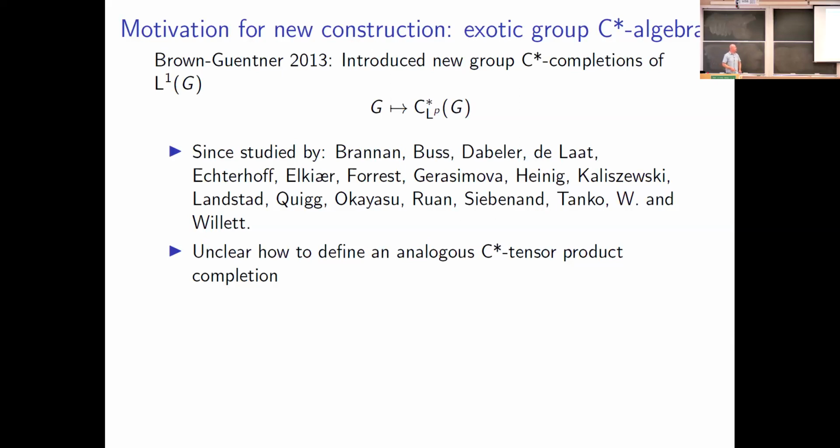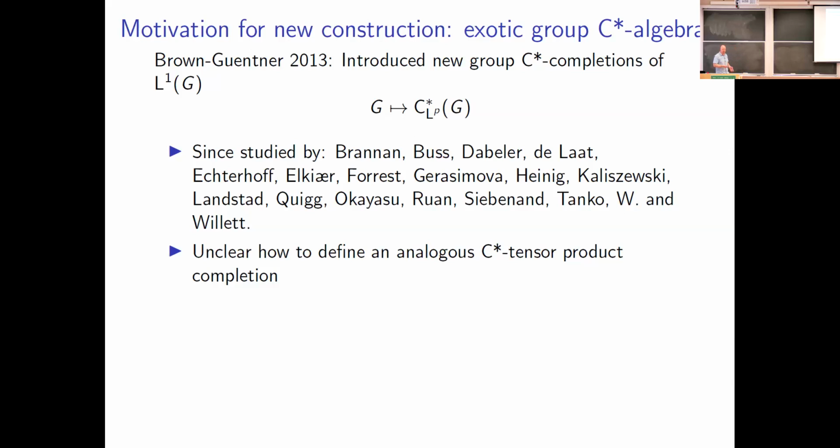In 2013, Brown and Guentner introduced the so-called LP C-star algebras, which I'm not going to define for you, but these really caught a lot of traction. A whole bunch of different mathematicians studied them. So here's a list there, not going to read it off, just showing you that it really did attract quite a bit of interest.